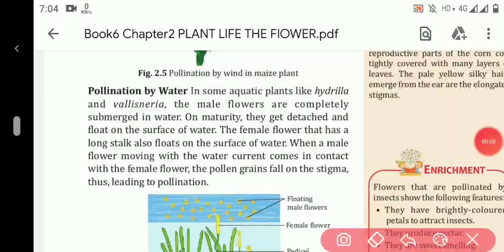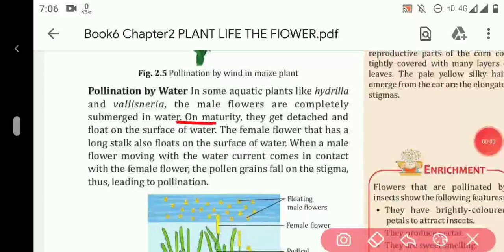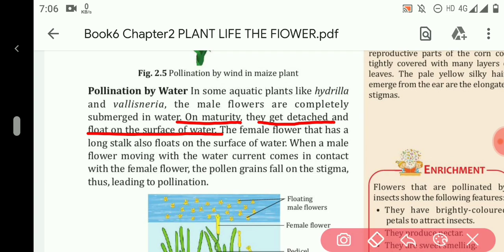The next type of pollination is pollination by water. In some aquatic plants, the plants which live in water, like Hydrilla and Vallisneria, the male flowers are completely submerged in water. On maturity, they get detached and float on the surface of water.